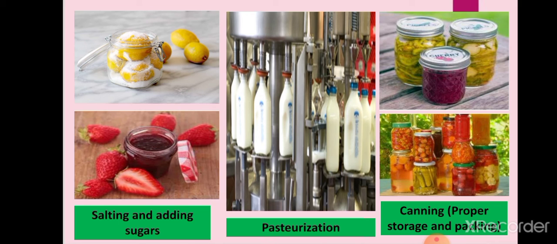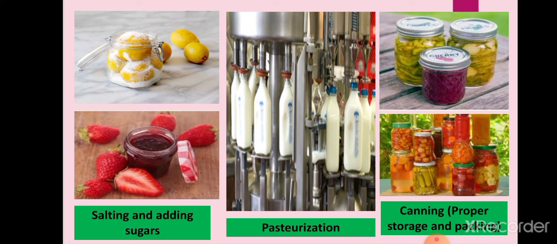So what is pasteurization? We all know that milk is preserved by pasteurization. In this method, first of all, milk is heated at about 70 degrees Celsius for about 15 to 30 seconds, and then this milk is quickly cooled or chilled and stored in sterilized bottles or pouches.